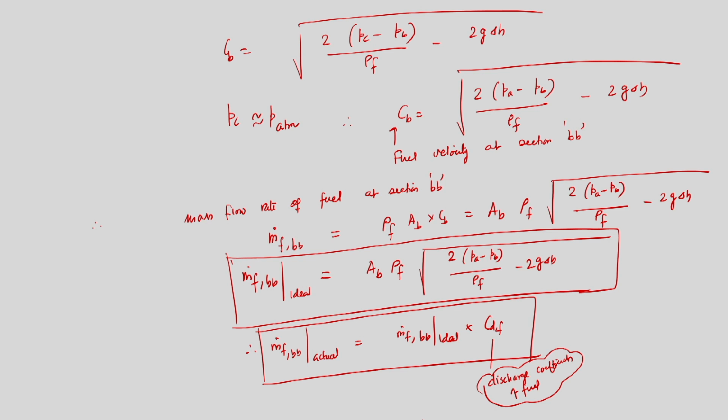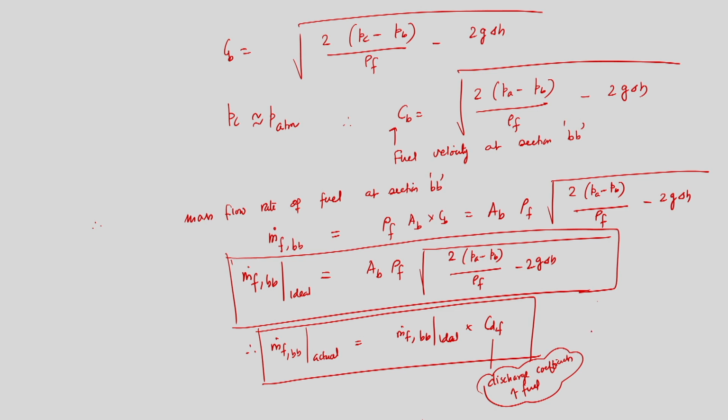It accounts for the deviation from ideal one dimensional isentropic flow, because we have considered one dimensional isentropic flow while trying to calculate the mass flow rate of air and the mass flow rate of fuel. So to obtain the actual mass flow rate of fuel, we have to multiply the ideal expression using a coefficient, the discharge coefficient CDF. But this discharge coefficient CDF is influenced by a few factors, and the most important factors are these.